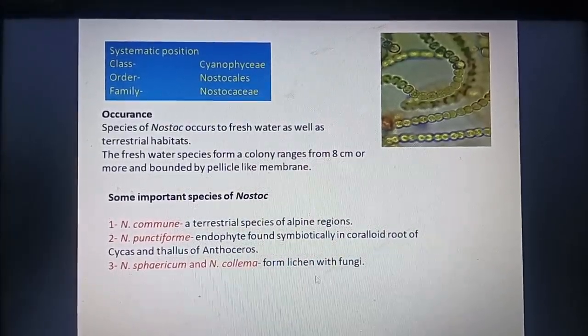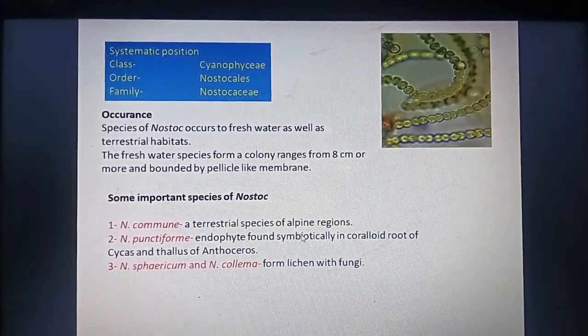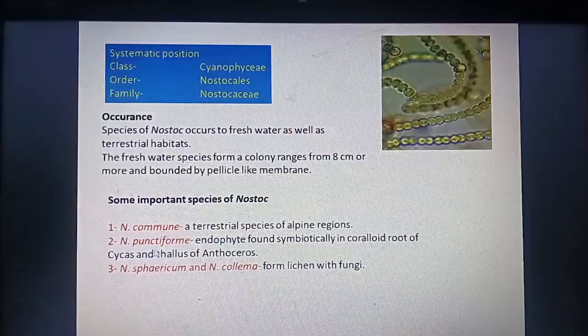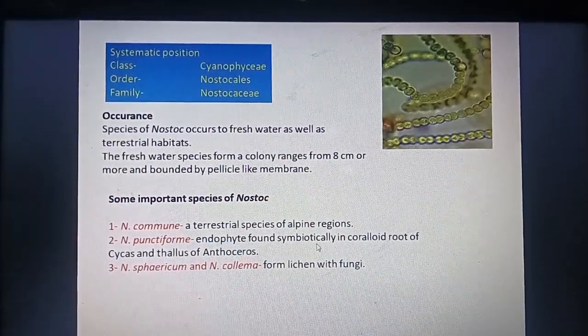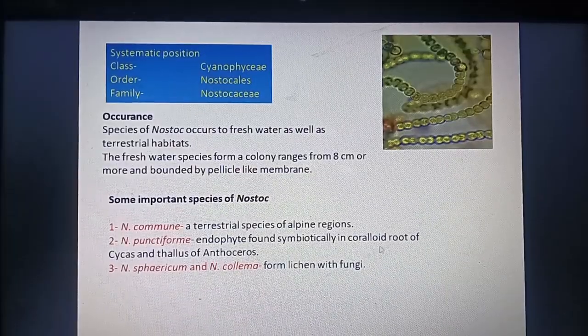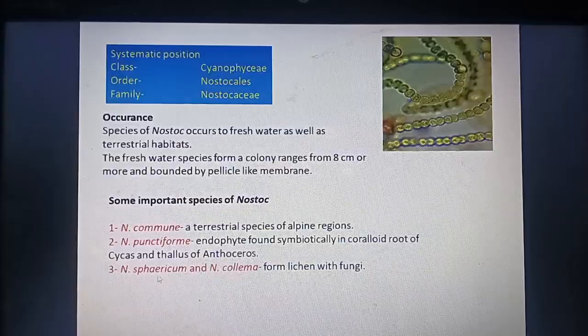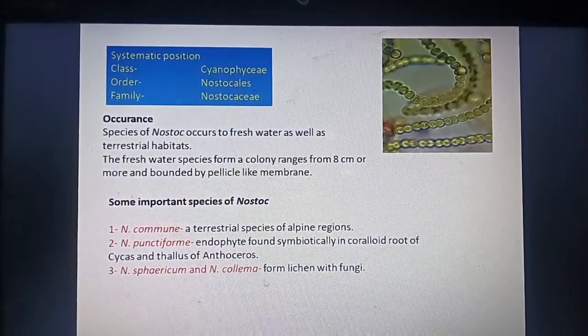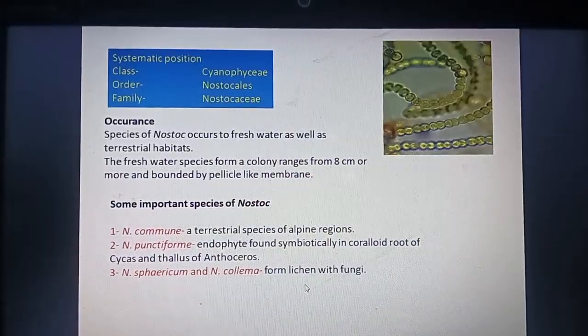Here are some important species of Nostoc. Nostoc commune, a terrestrial species of the alpine region. Nostoc punctiforme is endophytic, found symbiotic in the coralloid root of Cycas and the thallus of Anthoceros. Nostoc spongiaeforme and Nostoc caeruleum form lichen with algae with fungi.